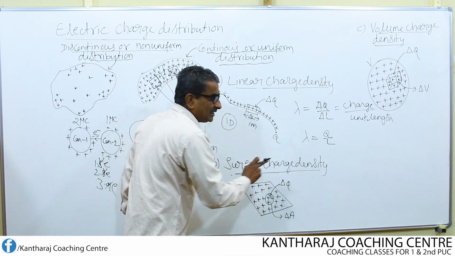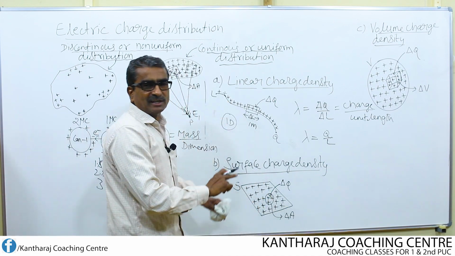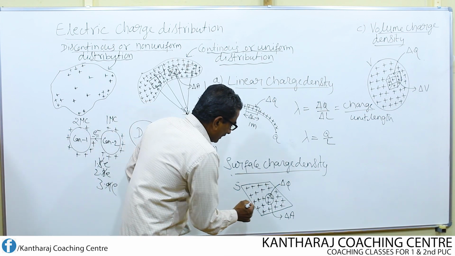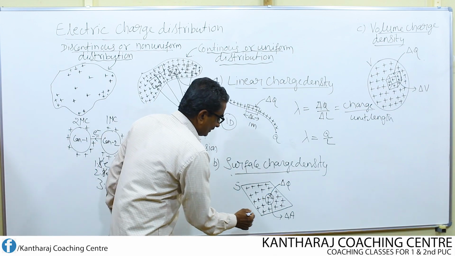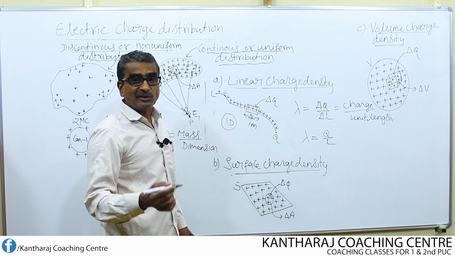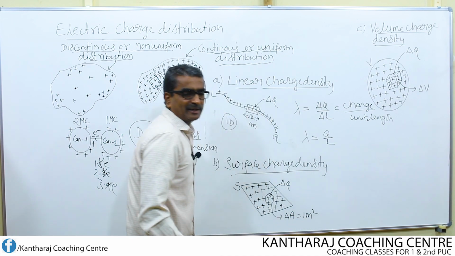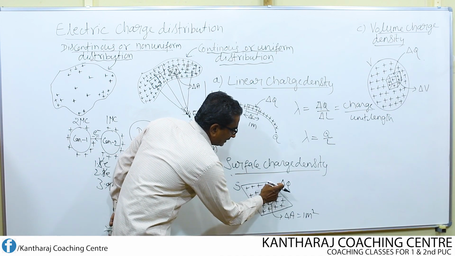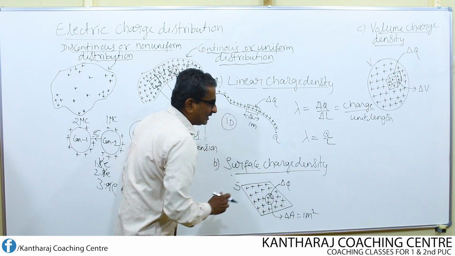Coming to surface charge density. Let us consider one surface. Here I have chosen one surface which is of square shape. Then on this surface I have chosen one small area. What is that area? Delta A, a circular area. Let this area magnitude be equal to 1 meter square. What is the charge on this small area? Delta Q. Small area delta A, small charge delta Q.